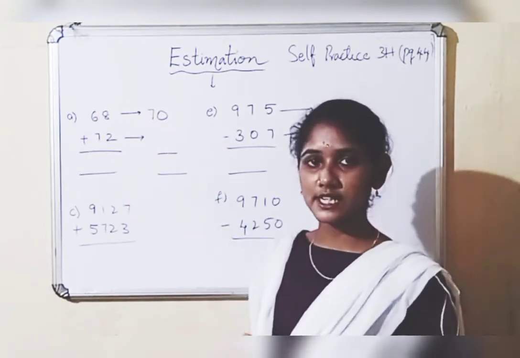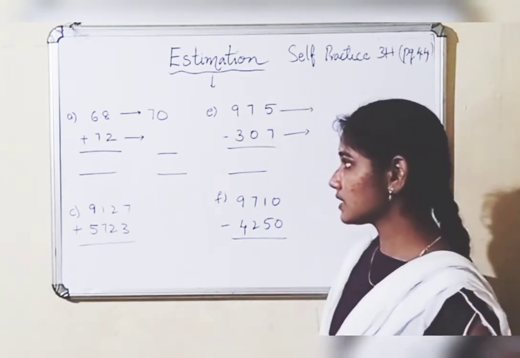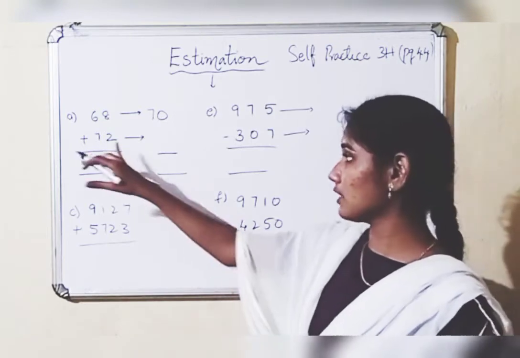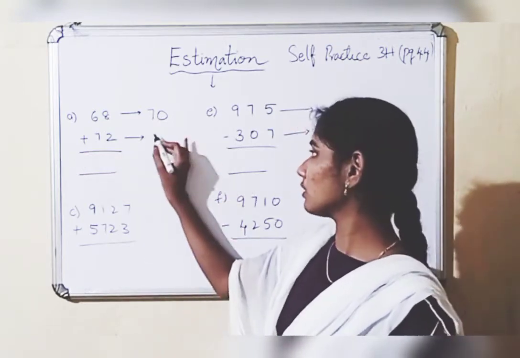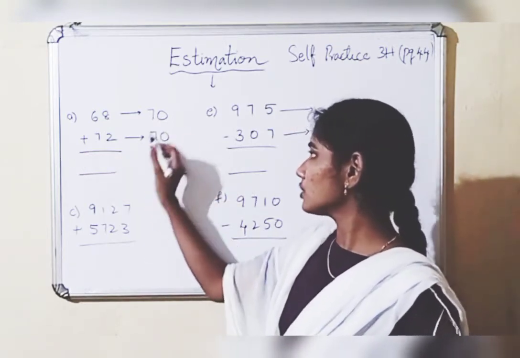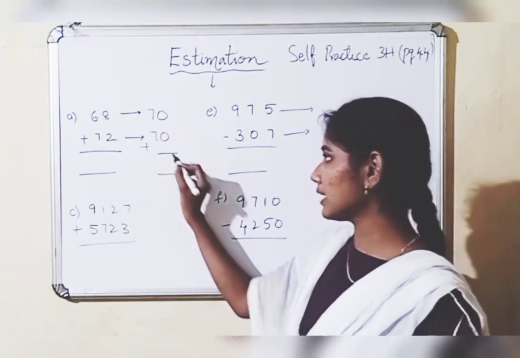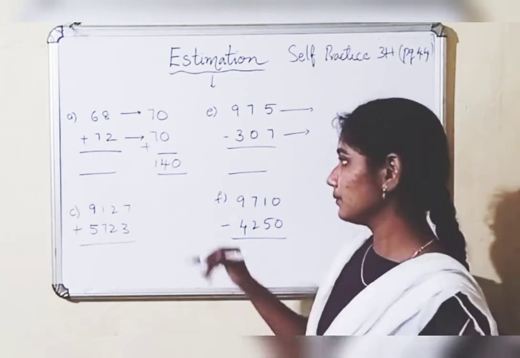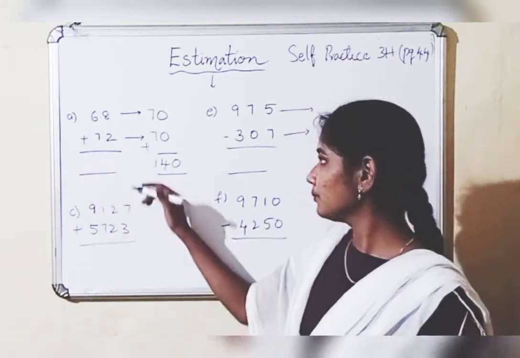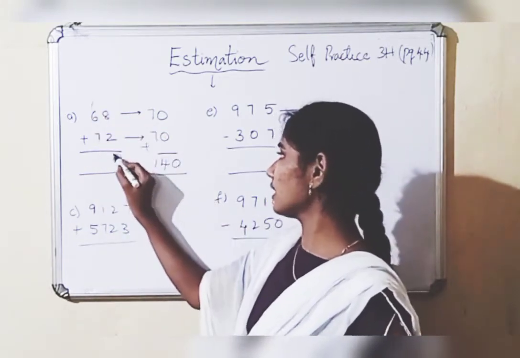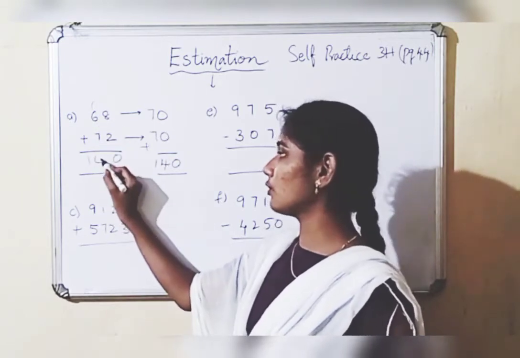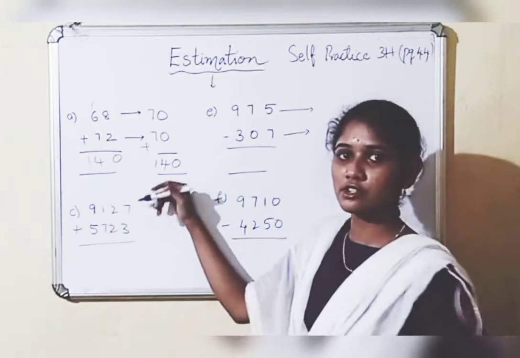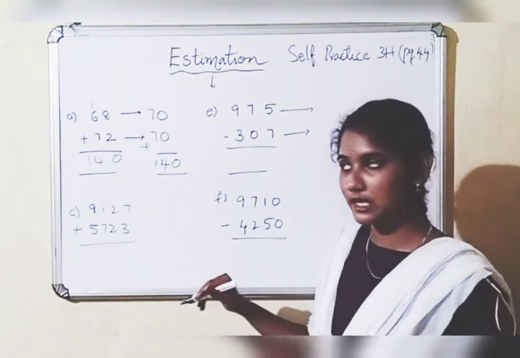Then see the next number, 72. If you observe 72, 2 is a weak digit, so 7 will not shift the place. It will be 70 only. So if you add the estimated numbers, 7 plus 7 is 14, so it is 140. Let's do the original problem. 8 plus 2 is 10, 7 plus 7 is 14, so 140. See, we estimated and the original answer is also near the estimated answer.